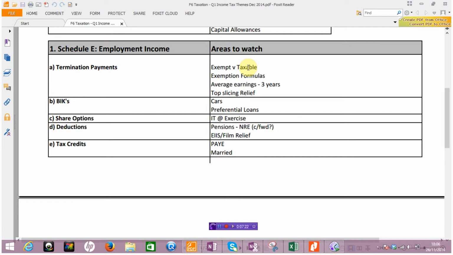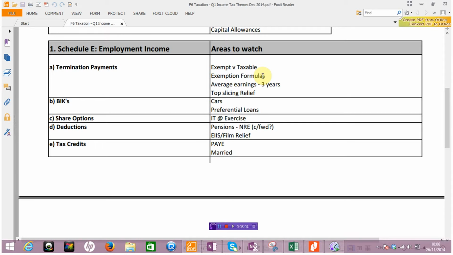And our second set of three is our exemptions: the basic exemption, the increased basic exemption, and the SCSB. And that's what I've mentioned here. If you think about it, a termination payment element to a question is going to involve quite a lot of workings. It's important that you get your exemption formulas laid out correctly, because there's going to be a lot of marks for doing what is perhaps very basic work, certainly on the basic exemption and the increased basic. The SCSB is a little bit more complicated, and there are quite a few areas where students fall down.